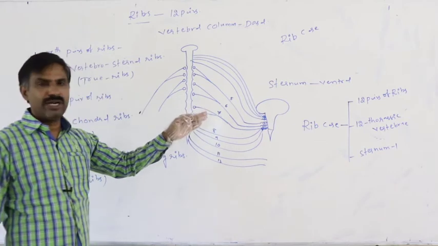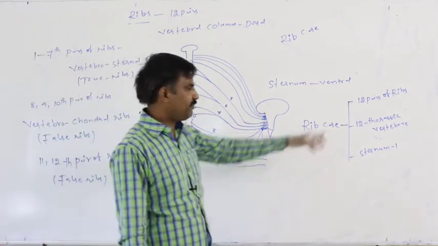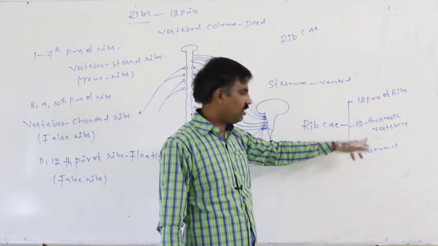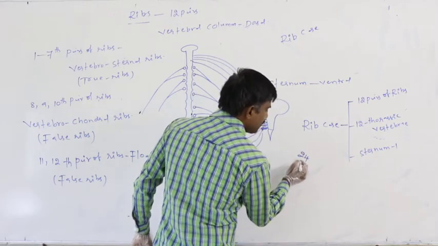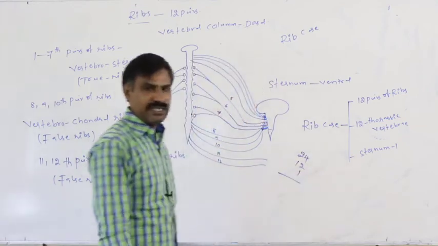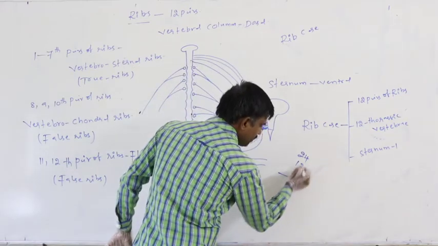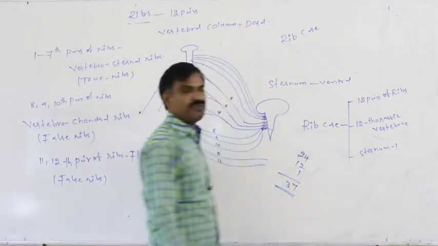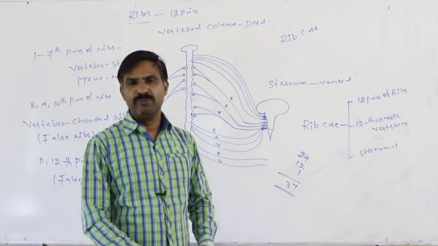Totally how many bones are involved in the formation of the rib case? 24 plus 12 plus 1. 24 ribs, 12 thoracic vertebrae, one sternum, that's nothing but 37 bones involved in the formation of the rib case around the lung and heart to provide protection.